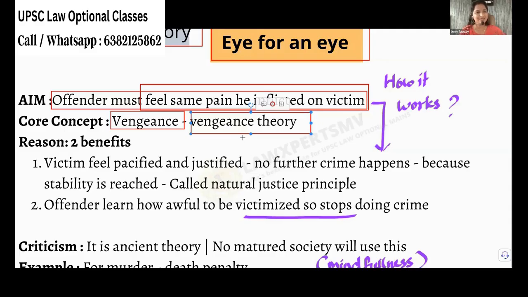Don't want to answer still. Only this batch is very quiet. Huh? FIR. Tell me, sir. Increasing of FIRs, ma'am. Increasing. Vengeance theory will increase the number of FIRs. Huh?